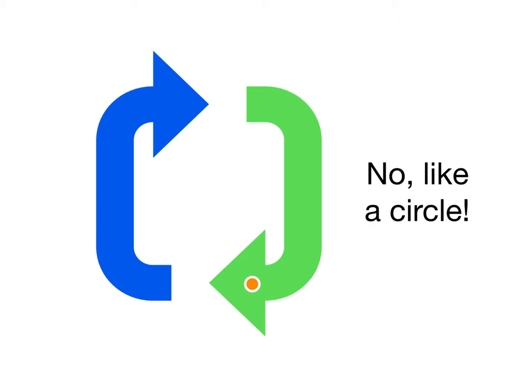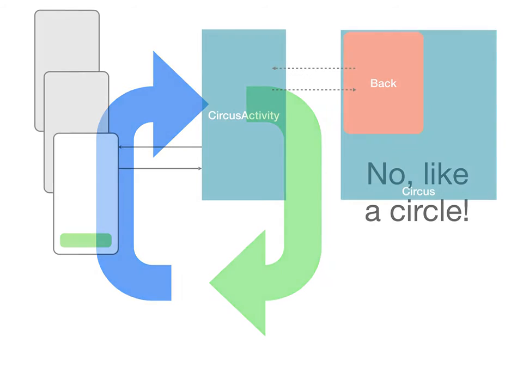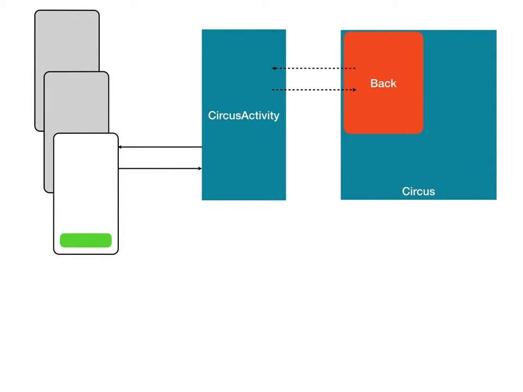A word on the nomenclature here. When I say front, it's the activity or view that you can see on the phone. When I say back, it's the logic on the phone that makes that activity change. If I mean web server, I'll say server. Now this is the landscape of an app written with the Circus architecture in mind.